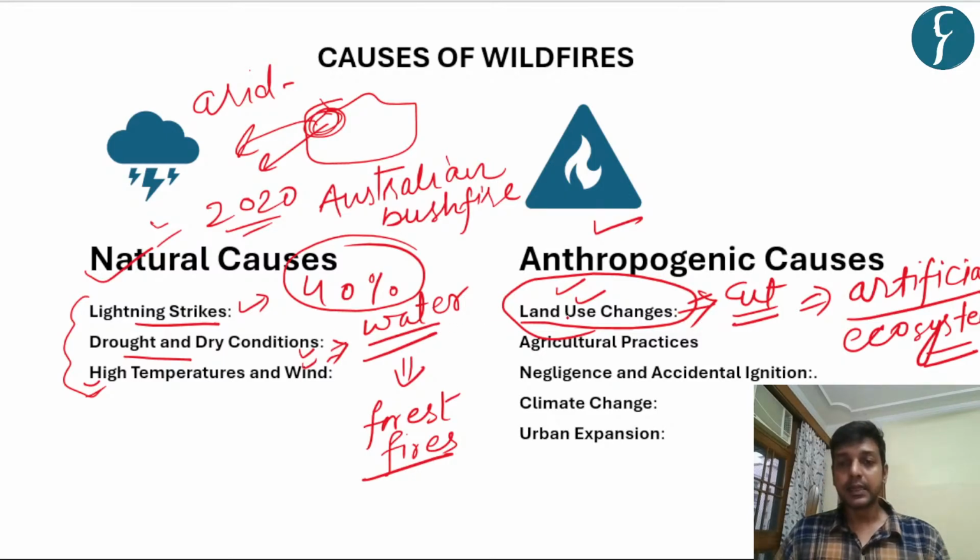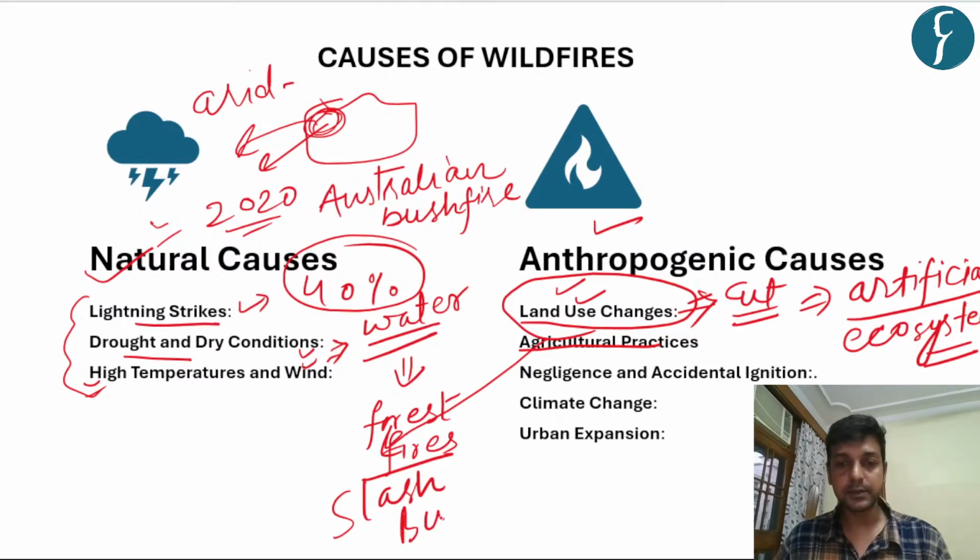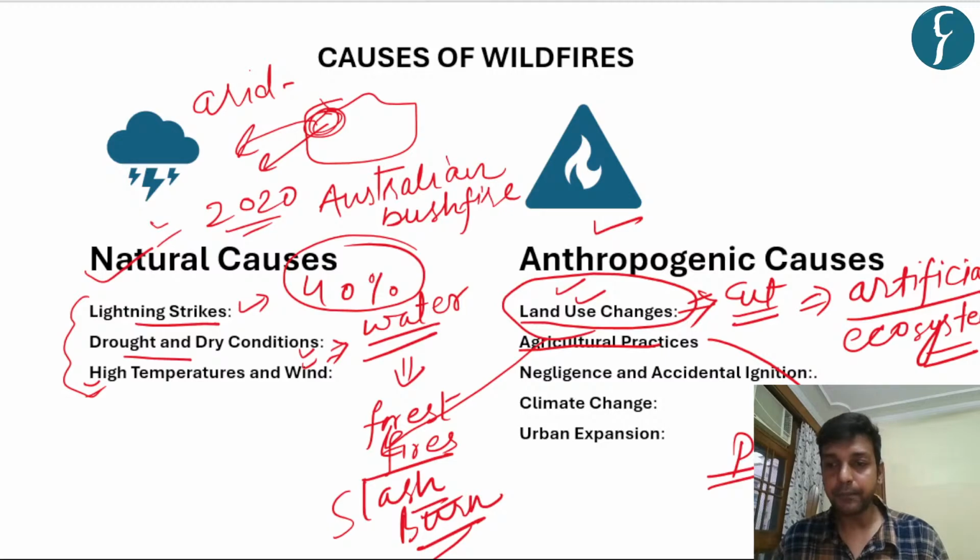Secondly, agricultural practices, especially the slash and burn practices, that is also known as jhum cultivation. This type of practice is generally causing wildfires in the Philippines area because the peatlands are being destroyed for the expansion of oil palm farming, right? And that leads to a lot of wildfires, especially in the Asian part of the world.